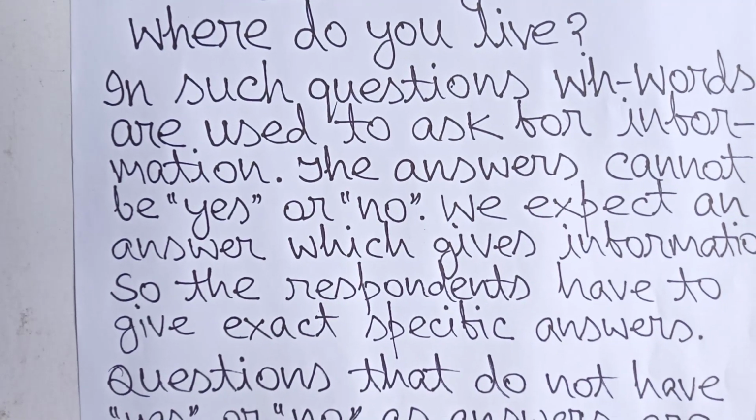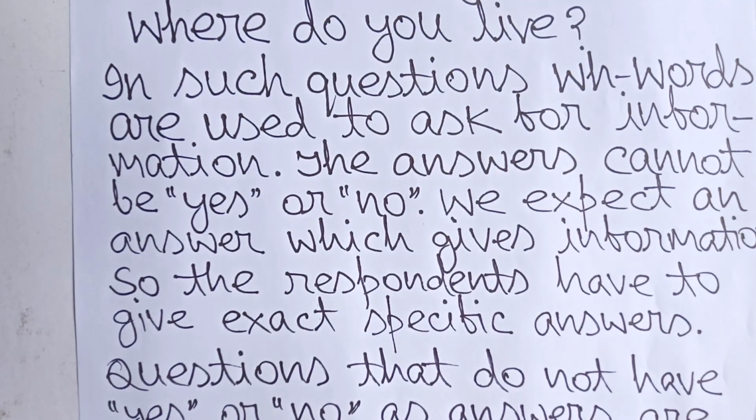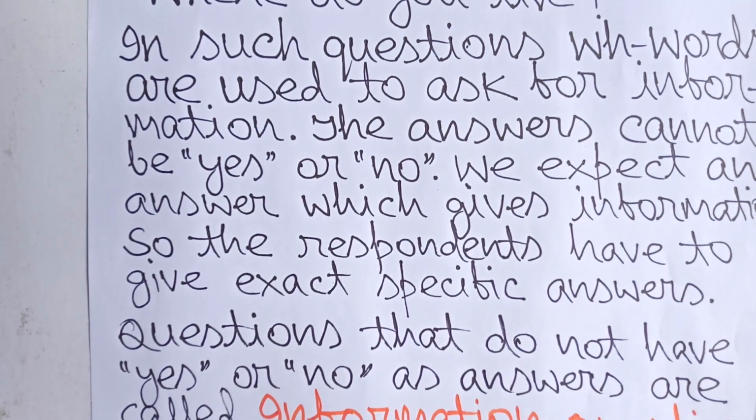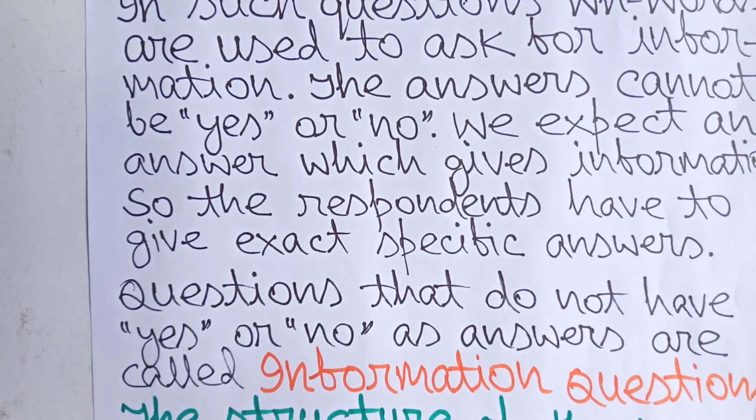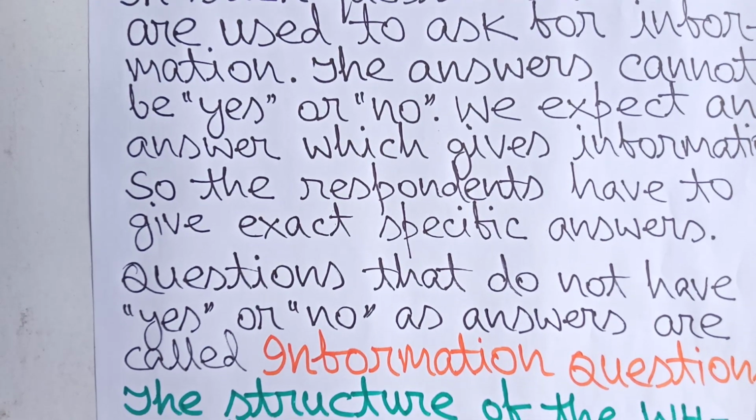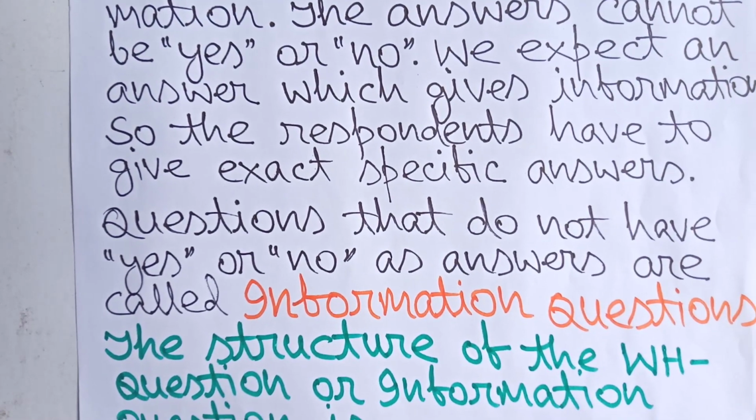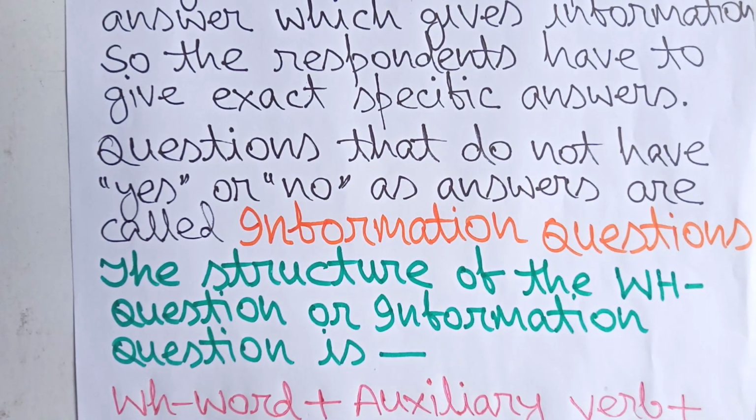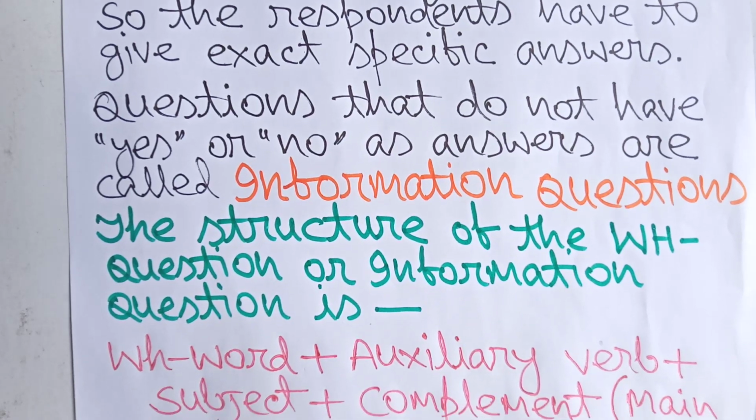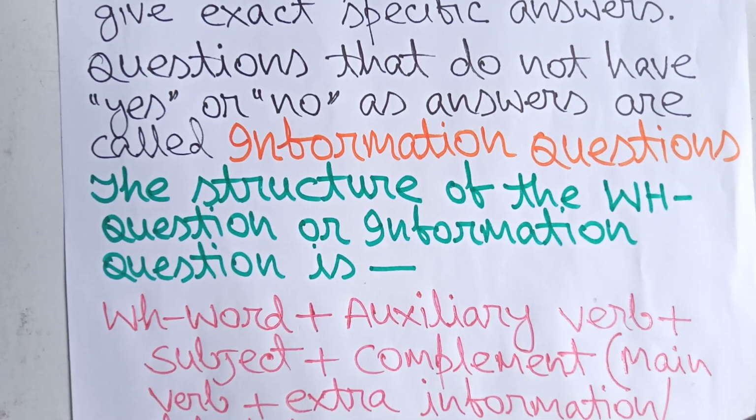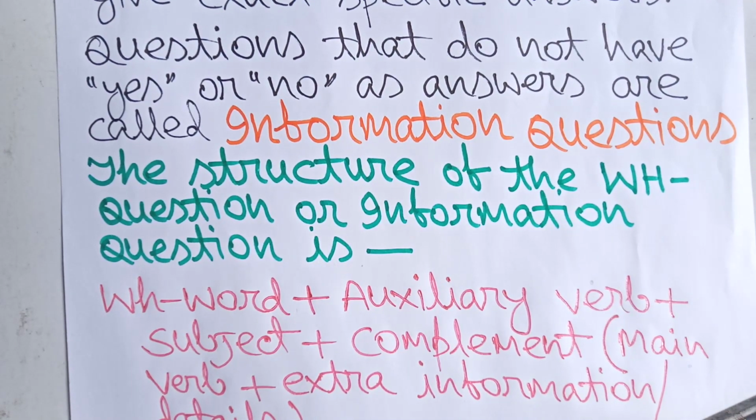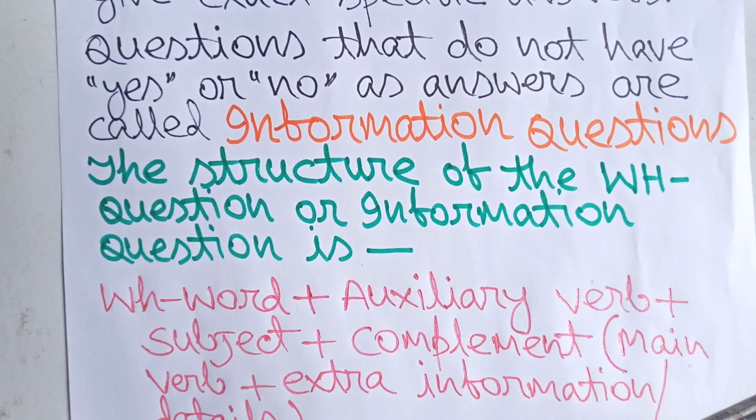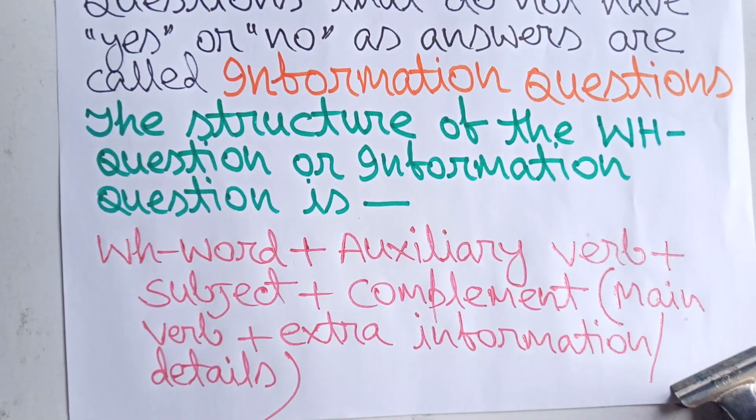So, the respondents have to give exact specific answers. Questions that do not have yes or no as answers are called information questions. The structure of the WH questions or information questions is WH word plus auxiliary verb plus subject plus complement, meaning main verb plus extra information or details.